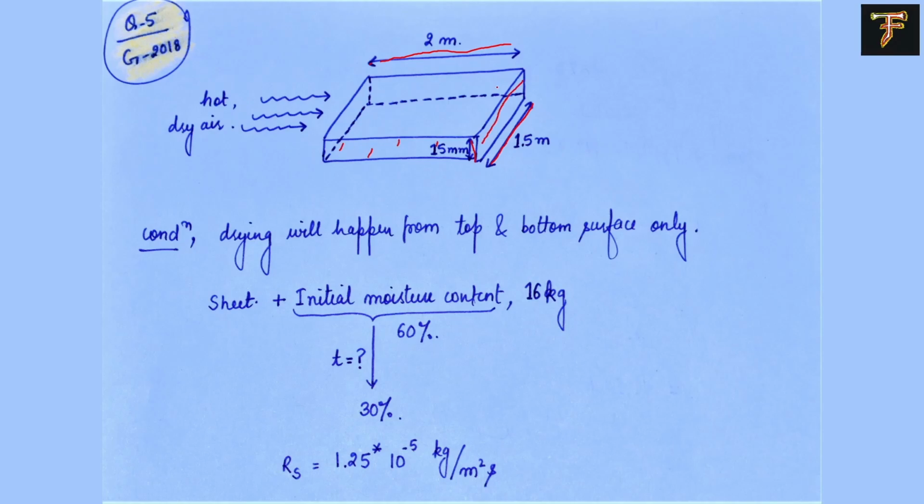You see this side or the backward one. This side will not participate in the drying. Only the top and the bottom part of this sheet will participate in the drying conditions. And they mentioned that the complete weight of the whole system is 16 kg, and that it already contains 60 percent moisture content, and we have to reduce it to 30%. So how much time will it take if the drying is happening at this rate? The rate of drying is provided to us.